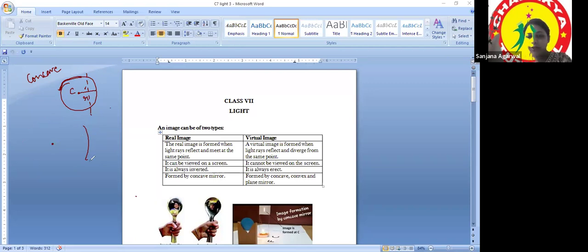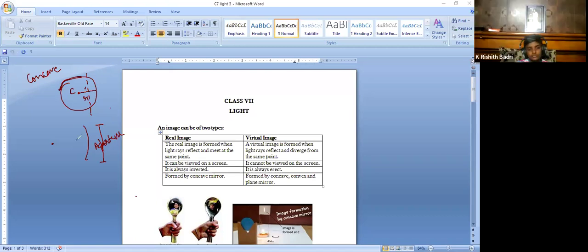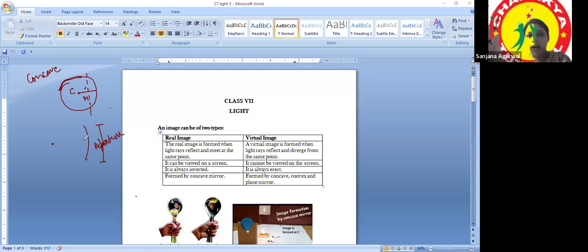Now, whatever size I have carved out is known as the aperture of the mirror. The size of the mirror that I have carved out is known as the aperture of the mirror. Is it fine? Means overall area from which, if I throw a beam of light on the mirror side, the whole piece of mirror will reflect the light. So that whole area is my aperture.